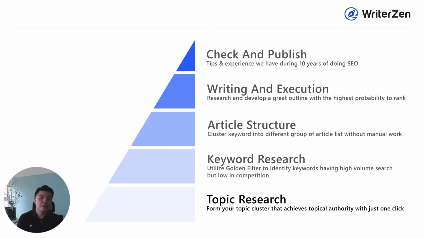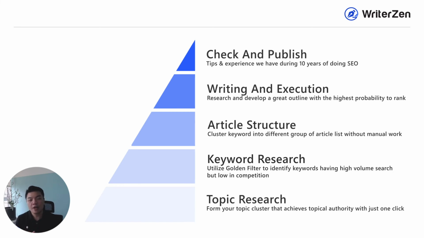Now, the next step is where you will start to build your keyword research process. And I know there are a lot of people who do SEO who start right away with keyword research. But with WriterZen, what we suggest is you start with a topic cluster buildup.